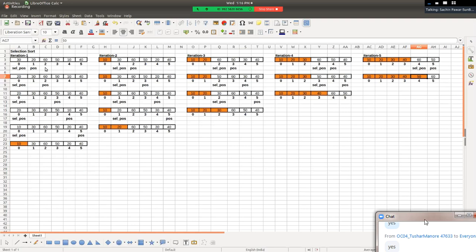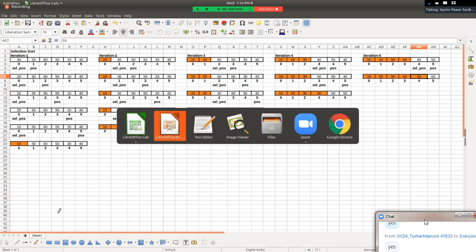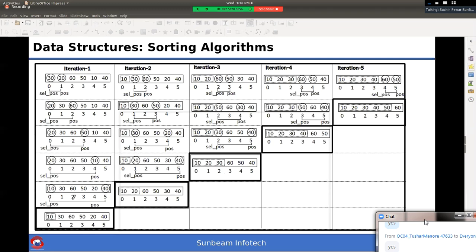Okay. In first iteration, how many number of comparisons take place? Quickly. In first iteration, कितने कंपैरिजन हो रहे हैं? 1, 2, 3, 4, 5. In second iteration, 1, 2, 3, 4. In third iteration, 1, 2, 3. Right? It means, can we say in first iteration, n-1 number of comparisons take place? Hello friends, do you agree with this? In second iteration, n-2 comparisons. In third iteration, n-3 comparisons. In fourth iteration, n-4 comparisons, and so on.